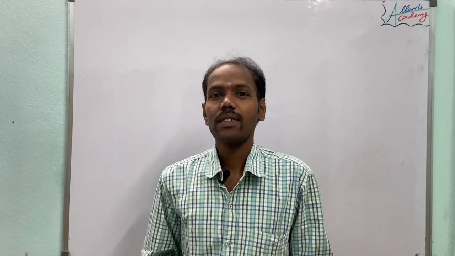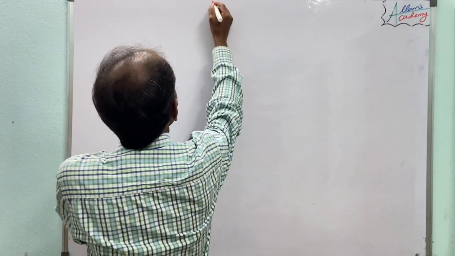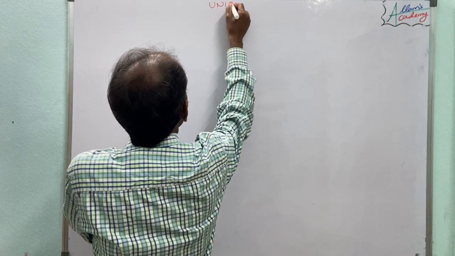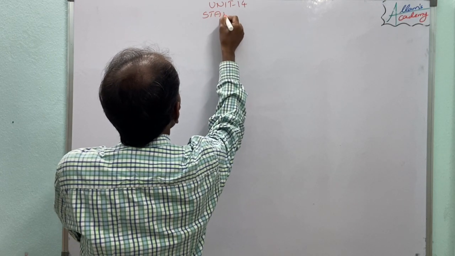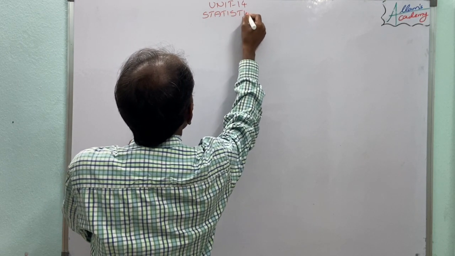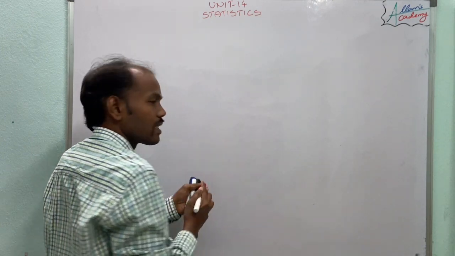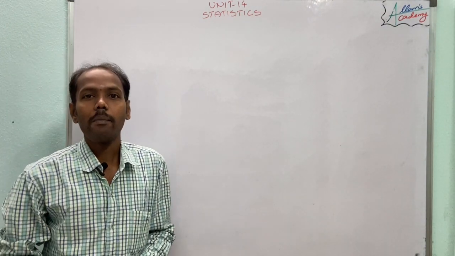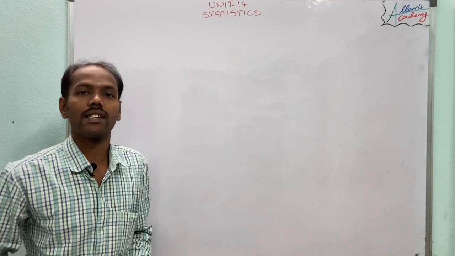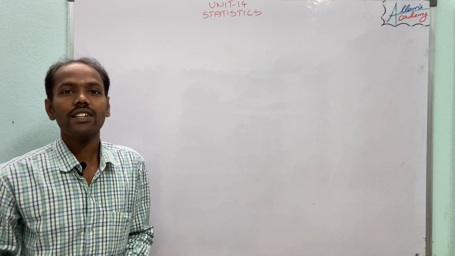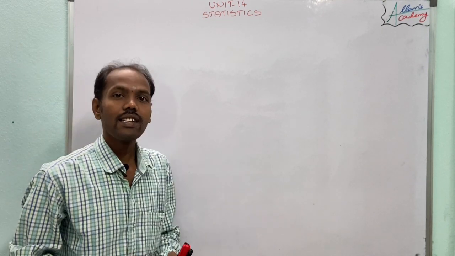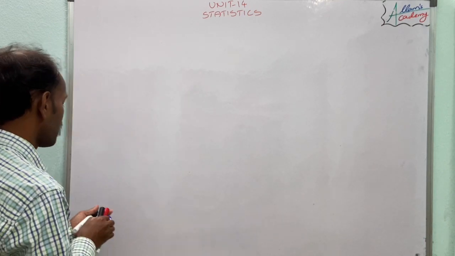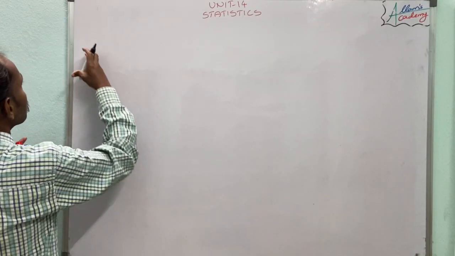Today we see second paper statistics, 14th chapter. Statistics is a branch of mathematics. In statistics, whatever information is given, that information is called data.